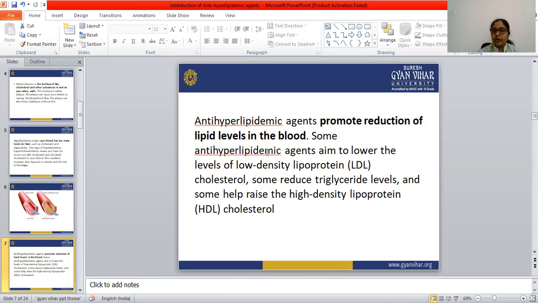So some anti-hyperlipidemic agents aim to lower the LDL and the triglyceride level, and help to raise the high density lipoprotein. Some drugs are meant to lower the LDL, some drugs are meant to lower the triglyceride level, and some drugs are meant to increase the HDL level. Both LDL and triglyceride are bad for our health, but HDL is good for our health.